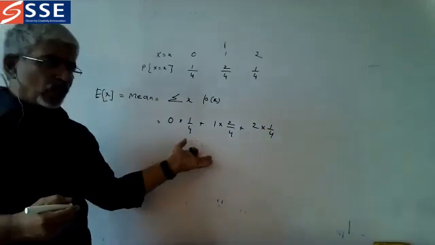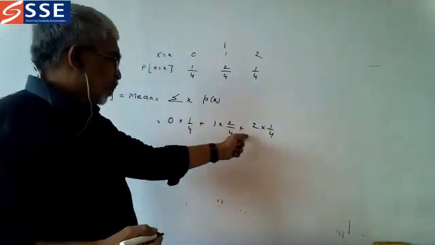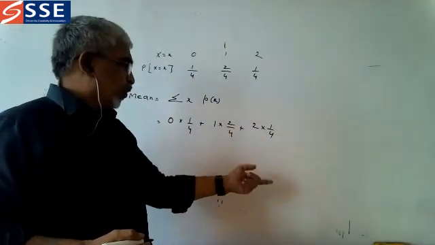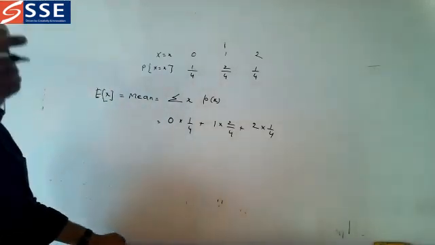0 into 1 by 4 is 0. So it is 1 by 4 plus 2 by 4 plus 2 by 4. So 1 by 4, 2, plus 1 by 2, mean is equal to 1.